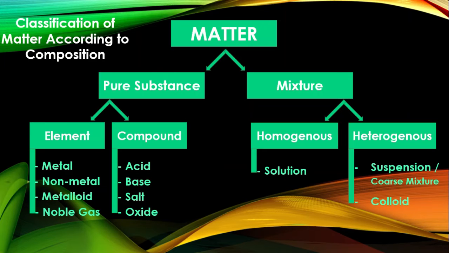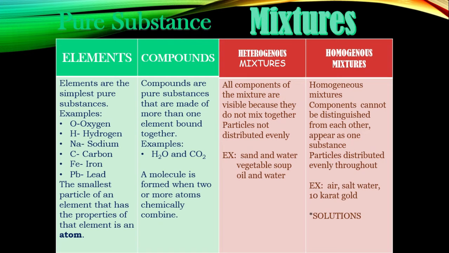Mixtures can be classified into two. It could either be homogeneous or heterogeneous. There will be instances wherein they will be spelled as homogenous or heterogenous, so they will be read as homogeneous or heterogeneous. They are one and the same. Now, homogeneous has the prefix homo, meaning the same. An example of this is a solution.